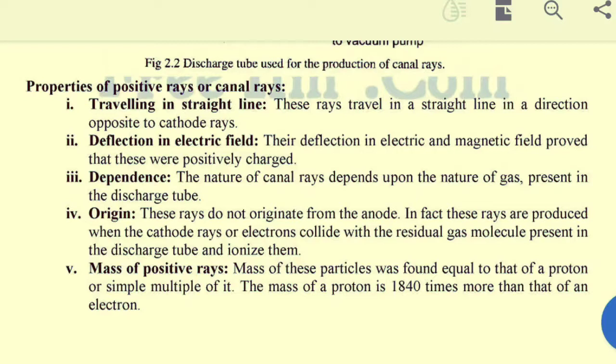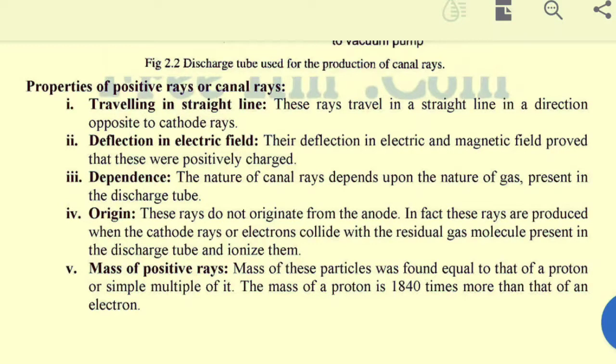And what is the canal ray? When gas molecules inside the discharge tube get ionized by passing electric current, they give up electrons and change into positive ions. That's why the positive rays are produced.